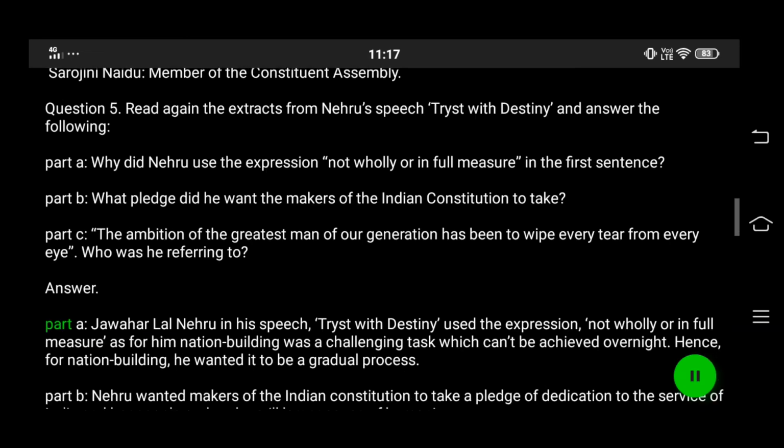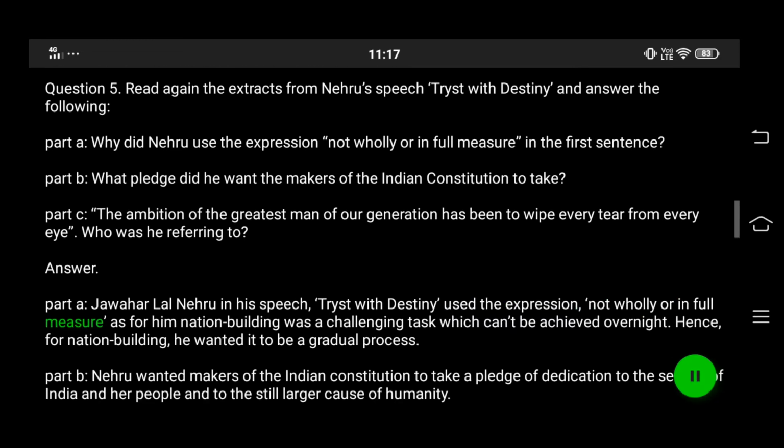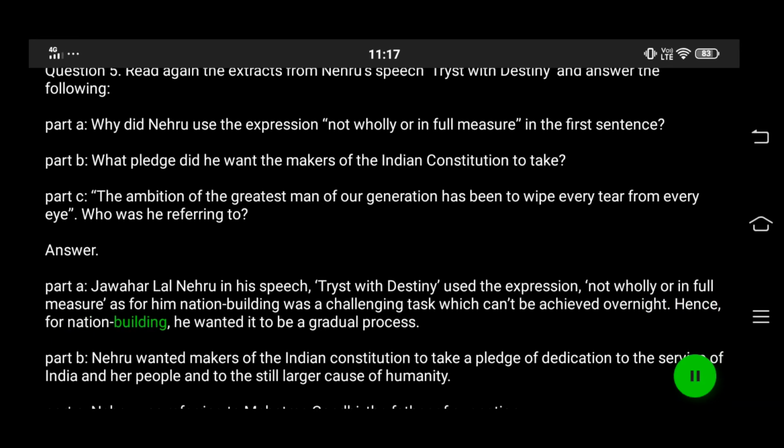Answer. Part A. Jawaharlal Nehru in his speech Tryst with Destiny used the expression not wholly or in full measure, as for him nation building was a challenging task which can't be achieved overnight. Hence, for nation building, he wanted it to be a gradual process.